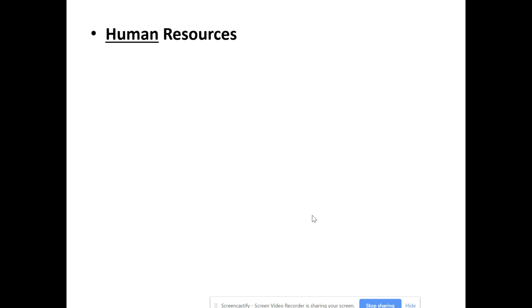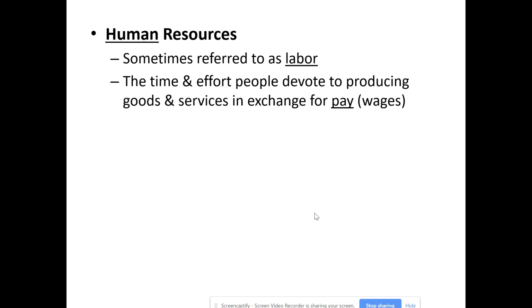Human resources is the next main category of resources, and these are the people. This is also referred to as labor. So you might hear it referred to as the labor market. It just refers to the human resources, the people, the time and effort that people put into producing goods and services in exchange for pay. This is done in a couple ways.